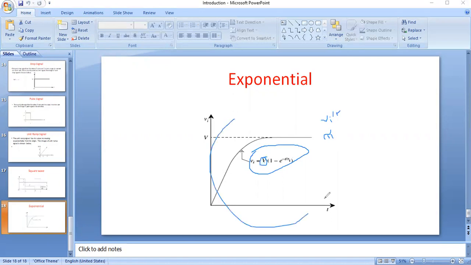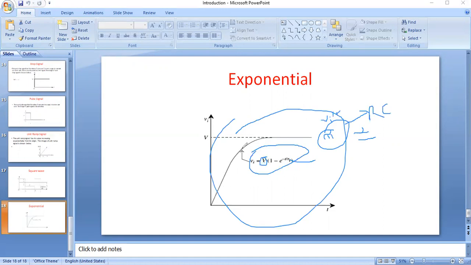How is this exponential signal generated? It is generated from a circuit that contains R and C elements. So here tau 1 is equal to RC. This tau 1 is called the time constant. This time constant depends on the R and C elements.